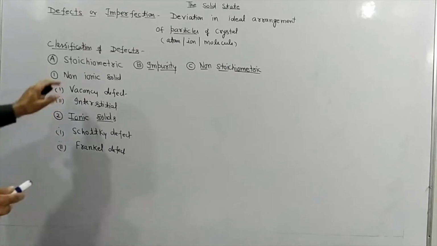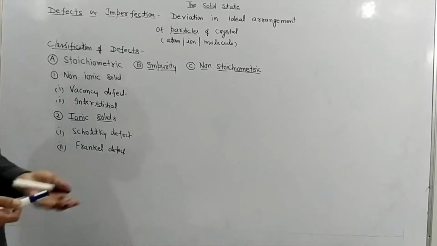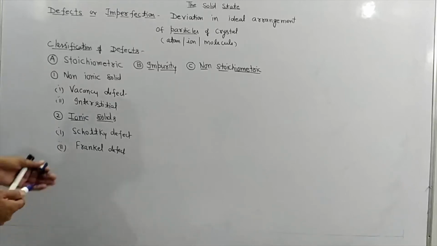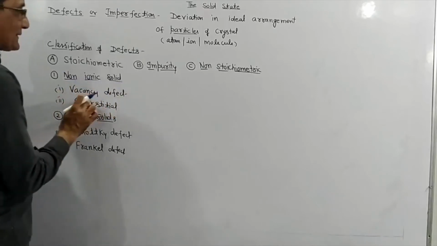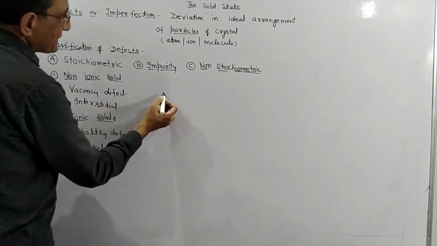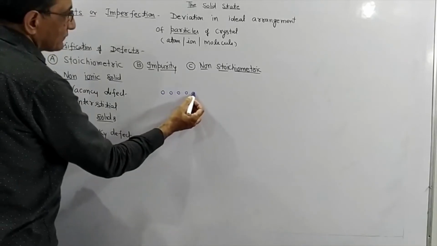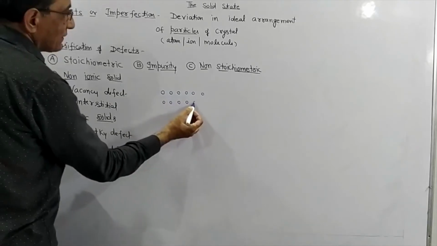Students, what do we mean by non-ionic solid? Non-ionic solid, as the name indicates, has no ions. It can be in the case of metals like aluminium, copper, iron. So in a non-ionic solid, what do we mean by vacancy defect? Suppose we have this crystal. This is an ideal crystal.